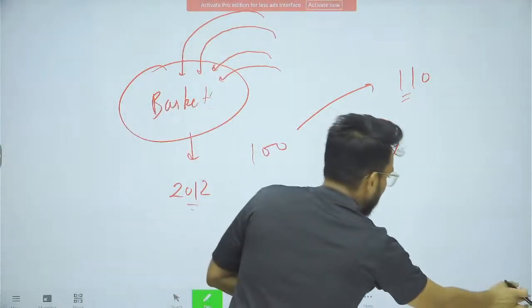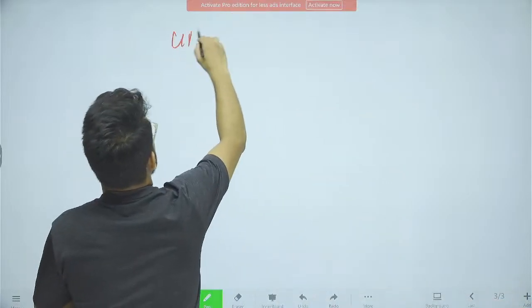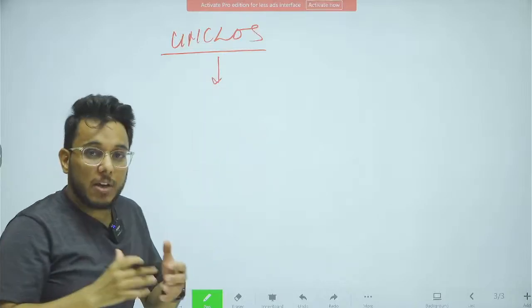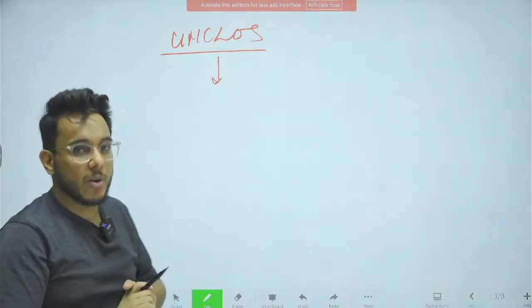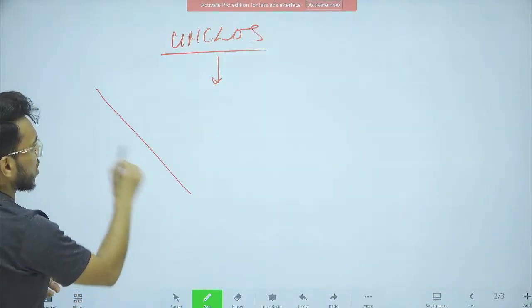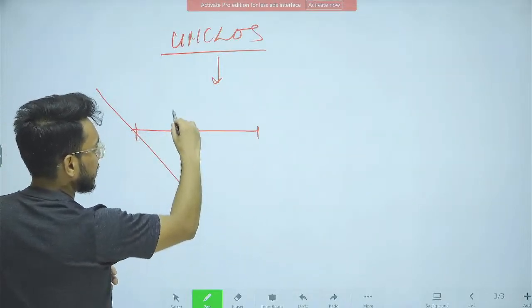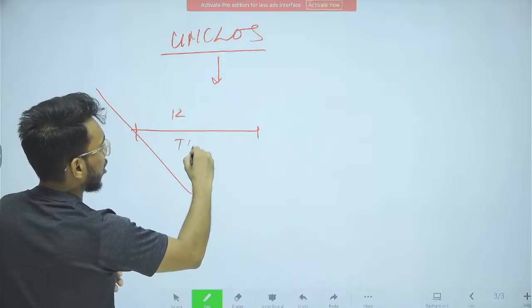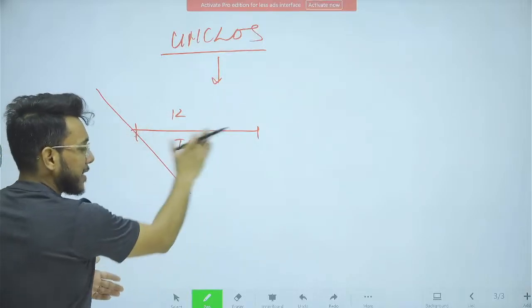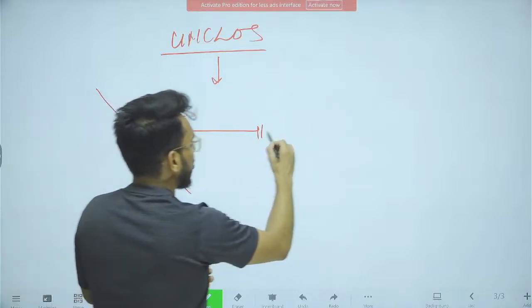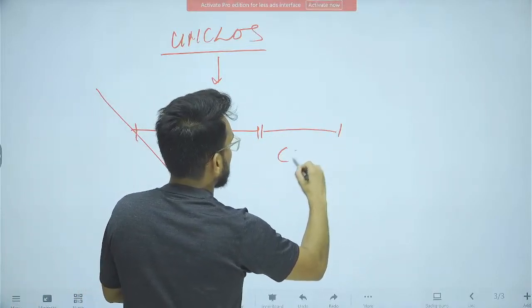Now guys, see this particular thing. As per the United Nations Convention on the Law of the Seas, it provides what will be the maritime claim of a particular country. Suppose this is the coast. Now 12 nautical miles from the coast will be the territorial waters of that particular country. This is the part of your country, 12 nautical miles. Then the next 12 nautical miles are called the contiguous zone.